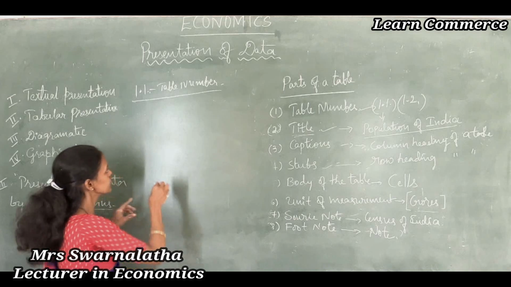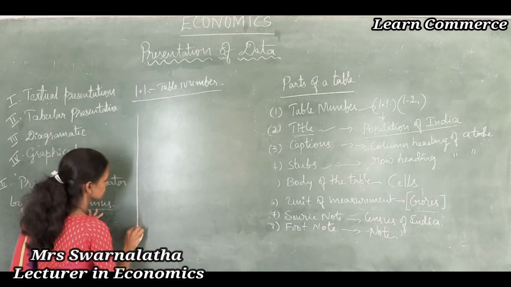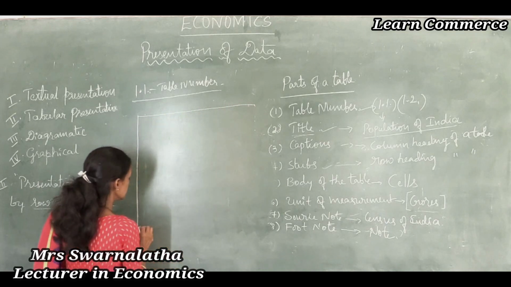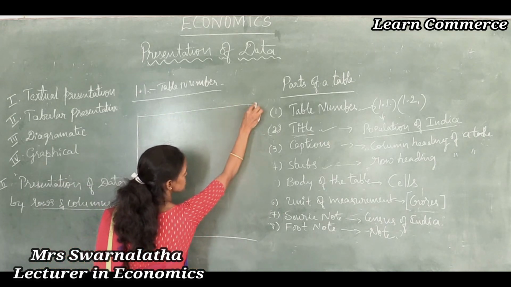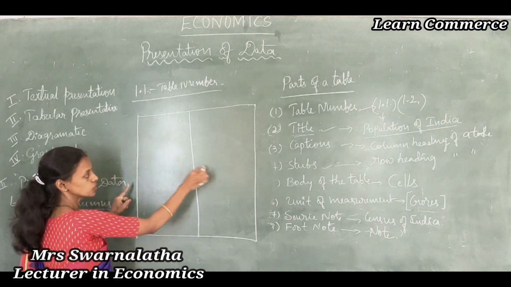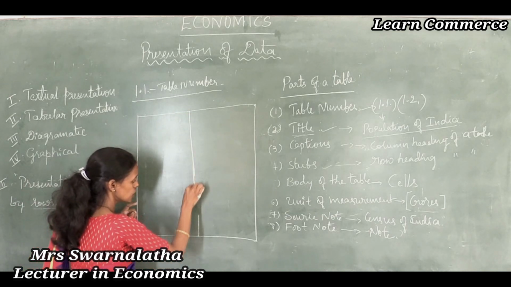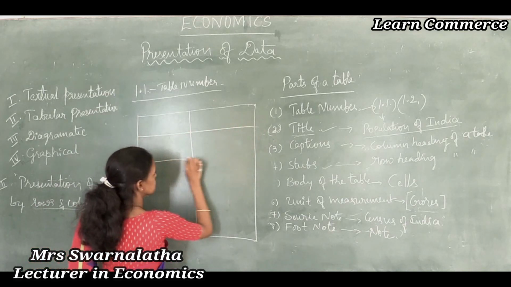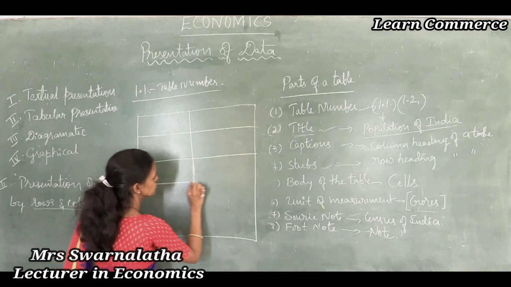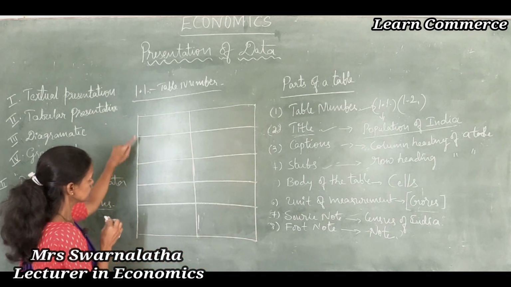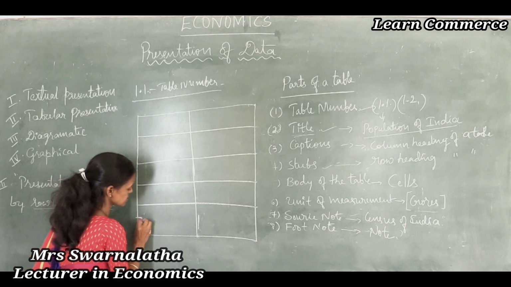So now I will draw the table. Table means presenting the data through rows and columns. Here 2 columns are there, you can see 2 columns and 6 rows: 1, 2, 3, 4, 5, 6.